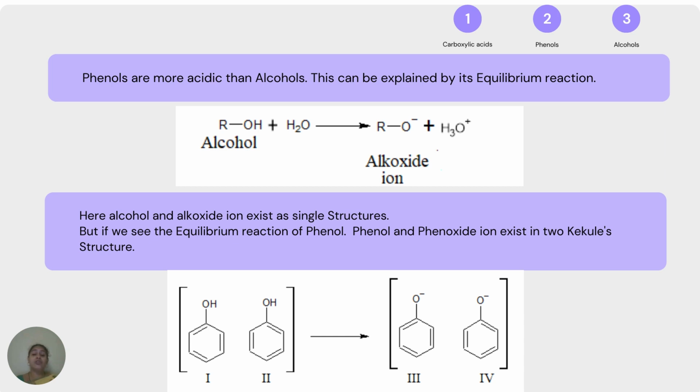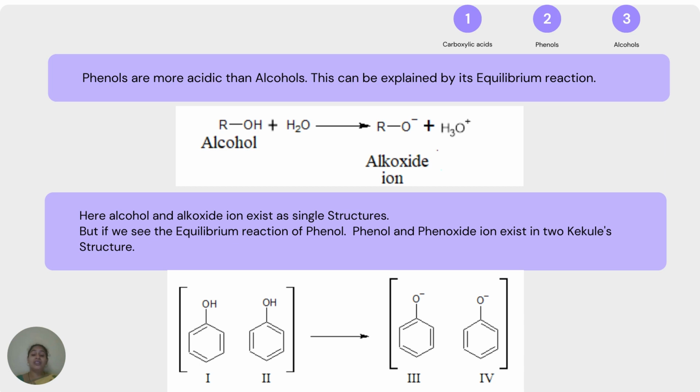Why? Because when you see phenol, it generally exists in two resonance structures that are considered Kekulé structures. Roman numbers 1 and 2 are shown as phenol resonance structures, whereas Roman numbers 3 and 4 are considered phenoxide resonance structures. So both have some resonance structures. That's the reason phenol and phenoxide are somewhat more stable compared to alcohol, and why phenol is considered a little more acidic.